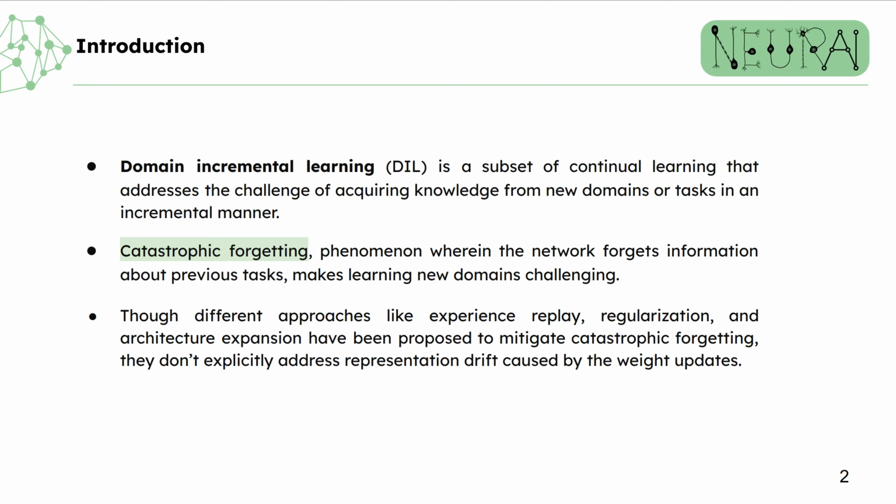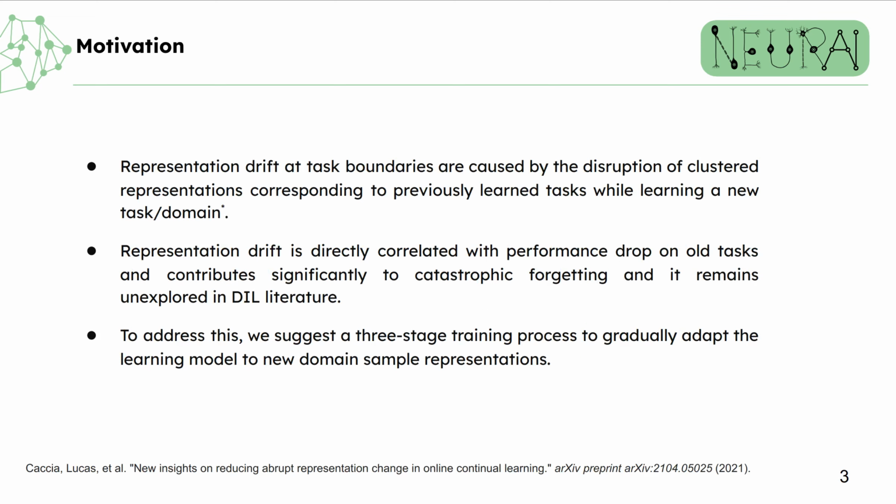One of the major challenges in learning new domains is called catastrophic forgetting, a phenomenon wherein the network forgets information about previous tasks. This is caused by the information from the new domains overwriting the network weights corresponding to the information of old domains or tasks. Though different approaches like experience replay, regularization, and architecture expansion have been proposed to mitigate catastrophic forgetting, they don't explicitly address representation drift caused by the weight updates.